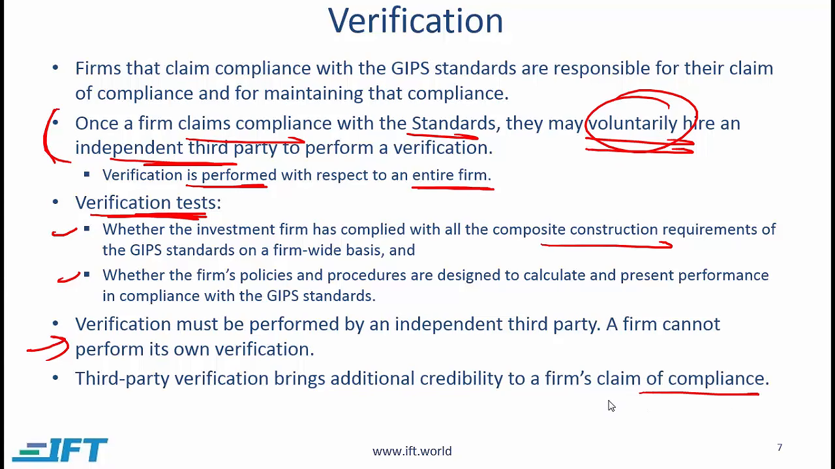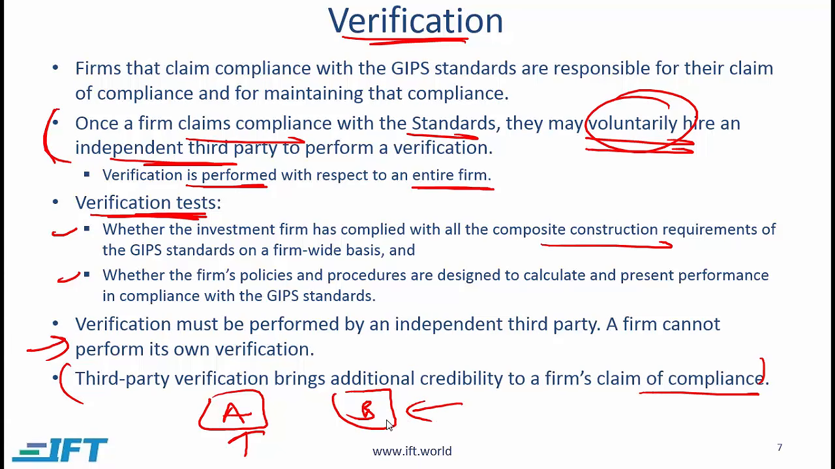This is self-evident. We've talked about the fact that verification is voluntary. You might wonder why then would a firm spend money on getting a third party to do the verification? And the answer is right here. If you are an investor, where would you be more comfortable? With firm A that simply claims GIPS compliance, or firm B that claims GIPS compliance and then has a reputable third party also verify the GIPS compliance? Obviously, you will be more comfortable with firm B, and that will give firm B an advantage over A.